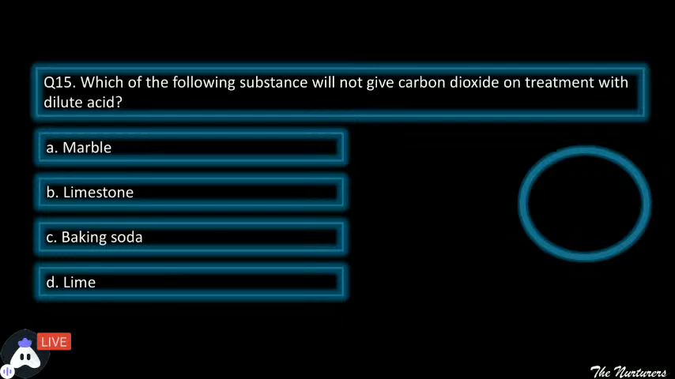Fine. Which of the following substances will not give carbon dioxide on treating with dilute acid? You can see there are 4 options on your screen. A, it is marble. B, limestone. C, baking soda. Or D, it is lime. Out of the 4, which will not give carbon dioxide on treatment with dilute acid?